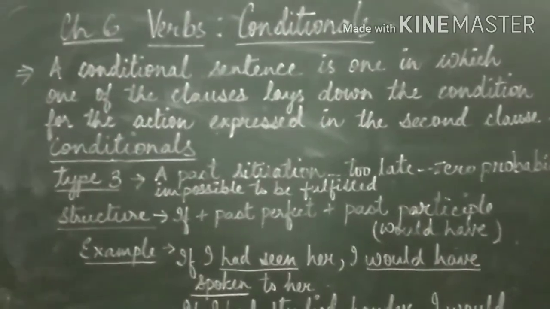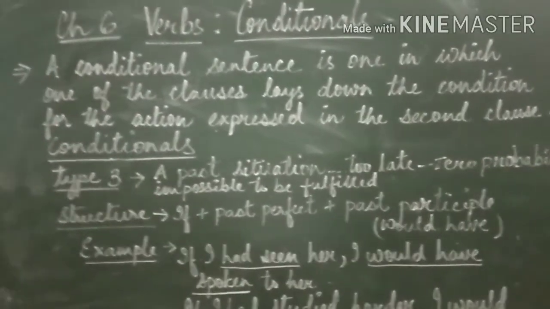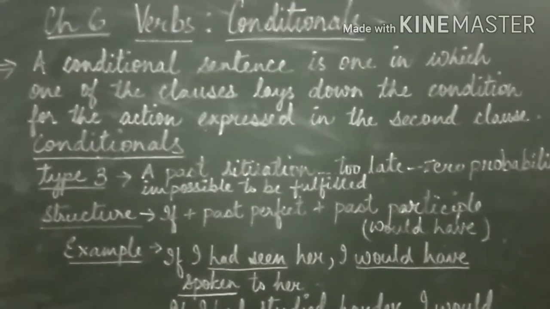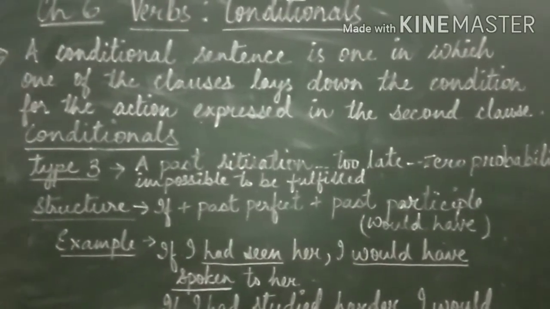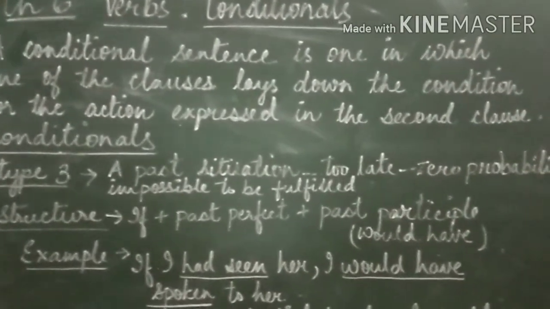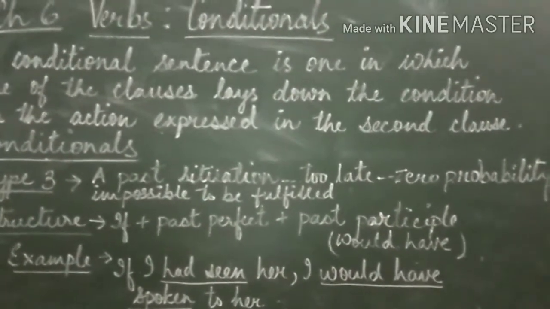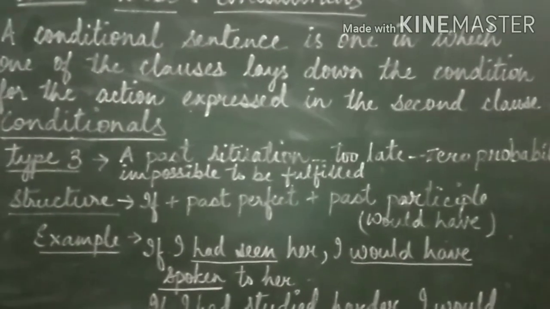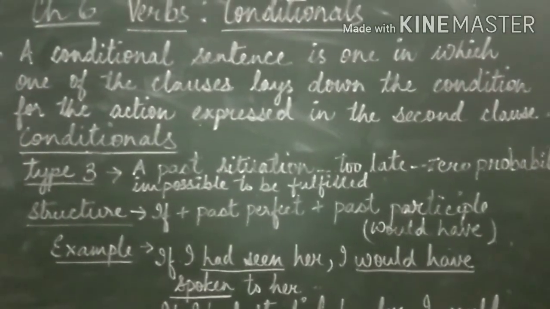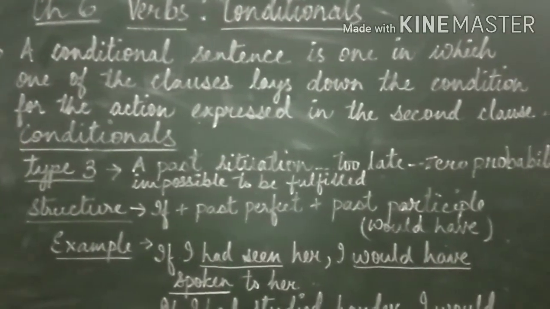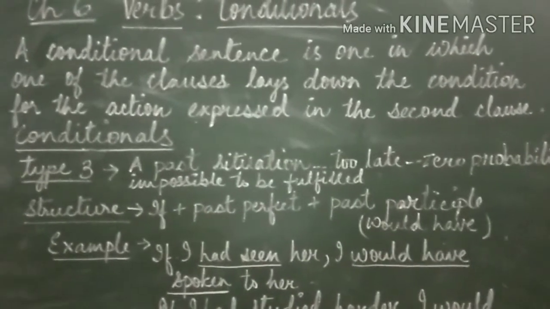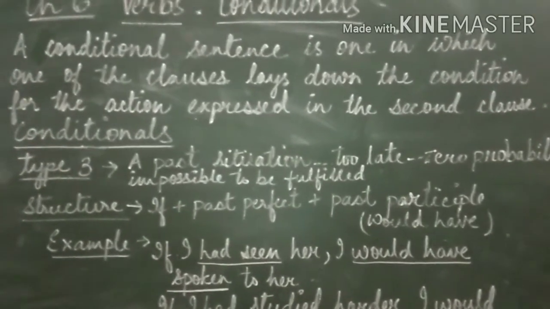Children, type 3 describes a past situation. Too late, zero probability, or impossible to be fulfilled. So, type 3 talks about a past situation.